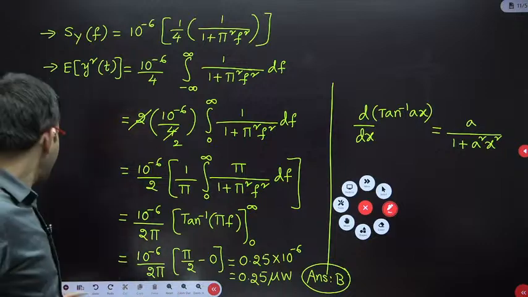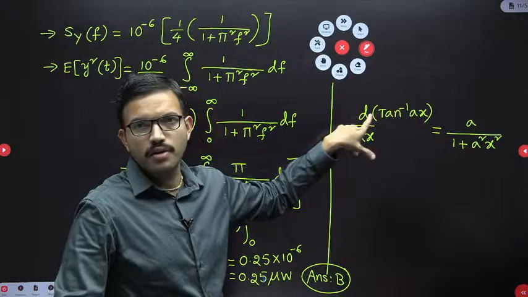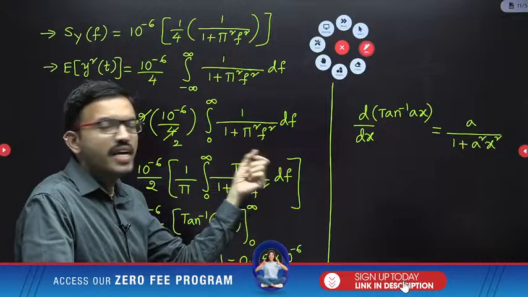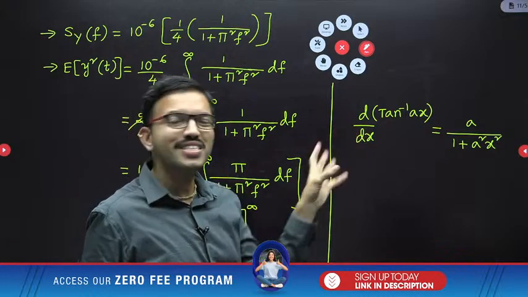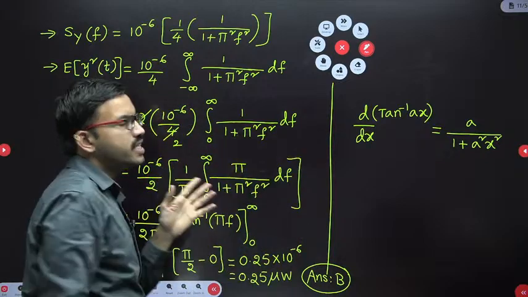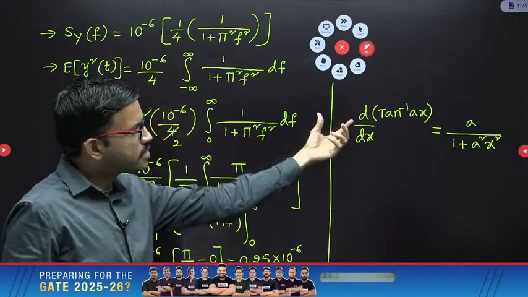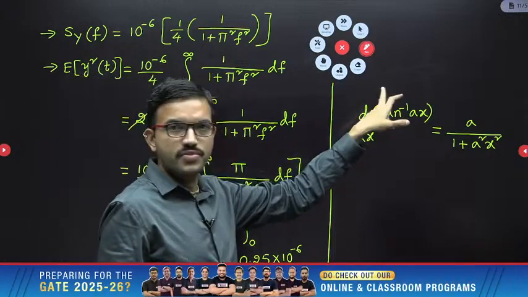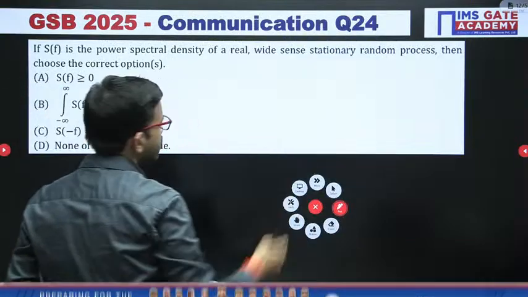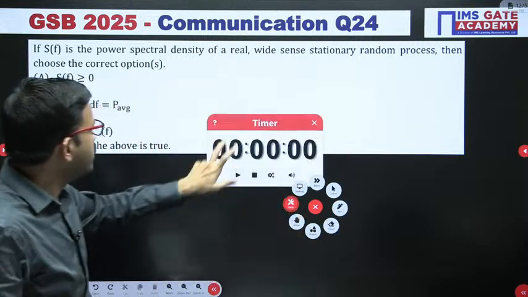So for solving this question, you should have this basic integration formula. Whenever you are unable to recall the standard integration formulas directly, at least recall whatever derivative formulas you are having. From there, if you apply integration on both sides, you are getting the inverse. With respect to that integration format, you can get the corresponding integral term. Right. Now all of you give a try. This is a direct question. I hope all of you can answer this question easily. I am giving 1 minute time.